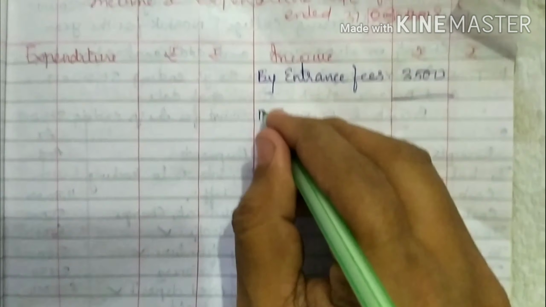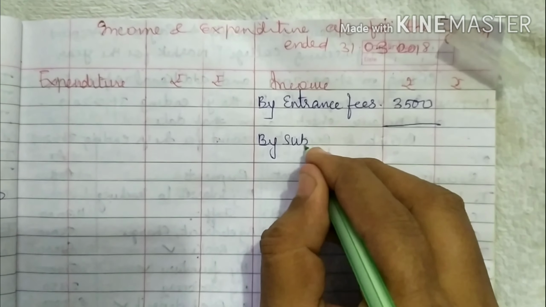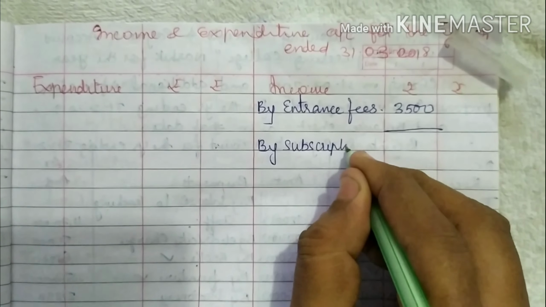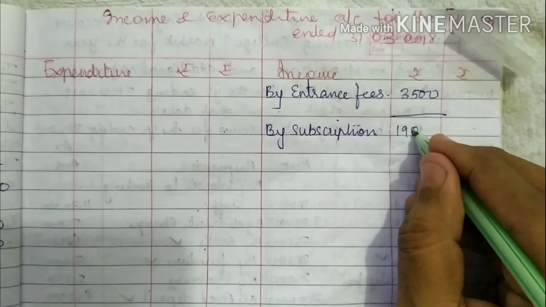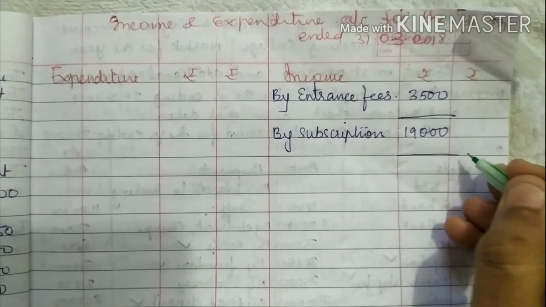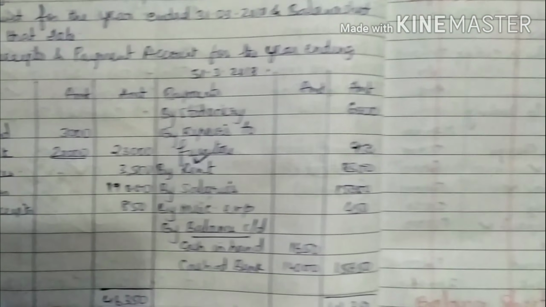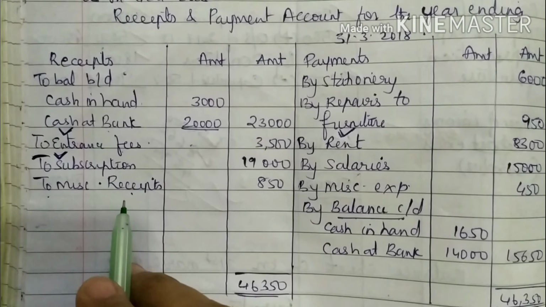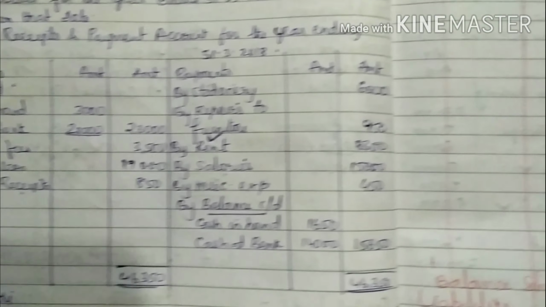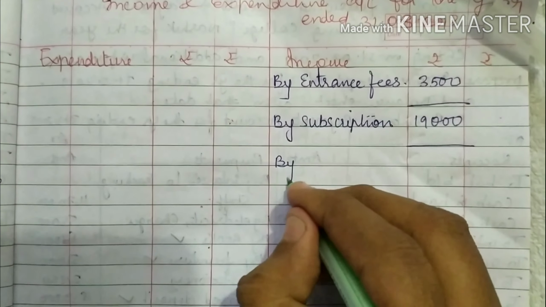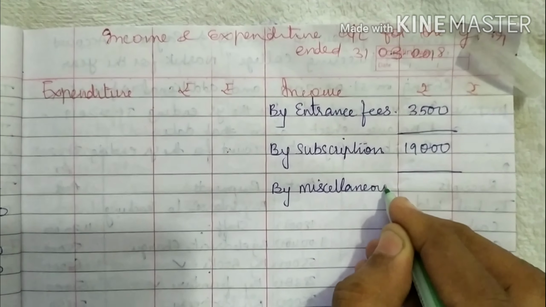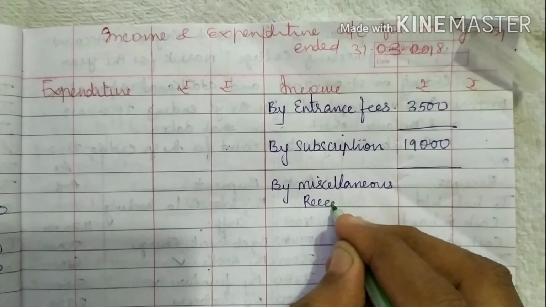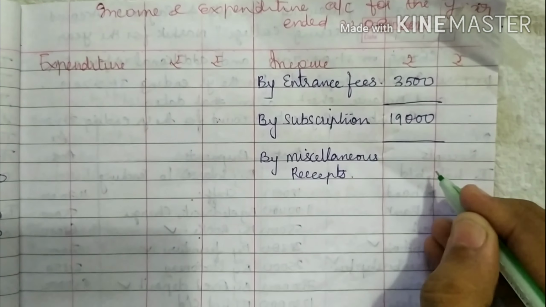Then we have subscription, 19,000. Then we have miscellaneous receipts. Miscellaneous receipt is an income, so write by miscellaneous income.